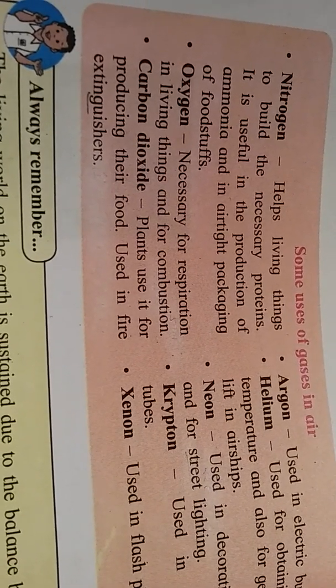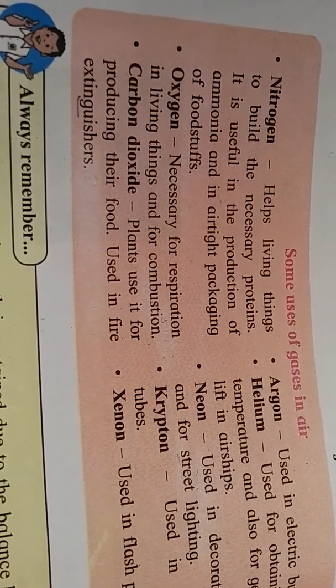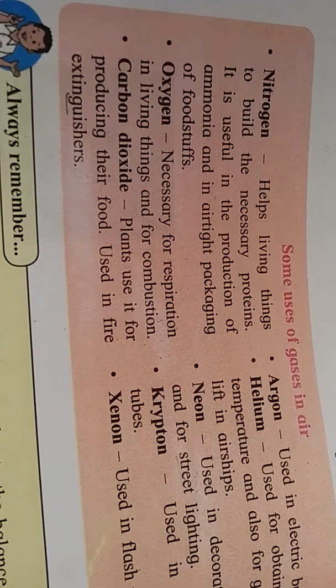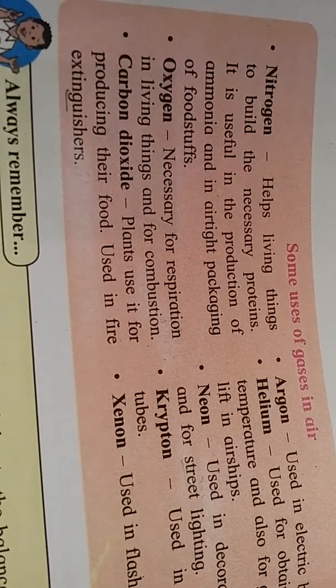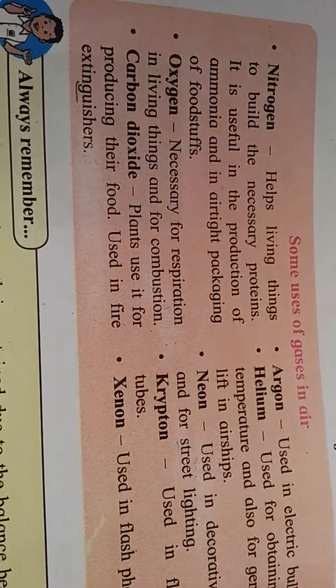Oxygen. Oxygen is very important for respiration and combustion. Carbon dioxide is used for photosynthesis in plants and in fire extinguishing.